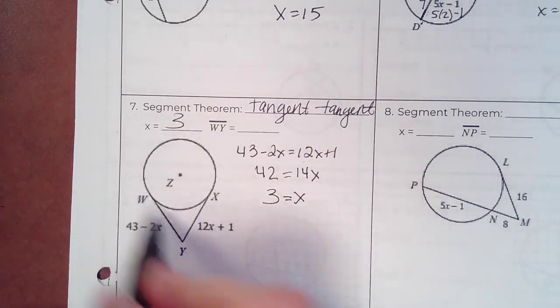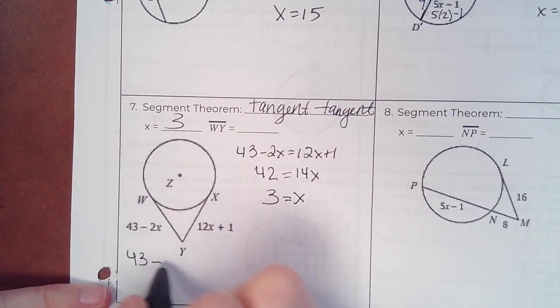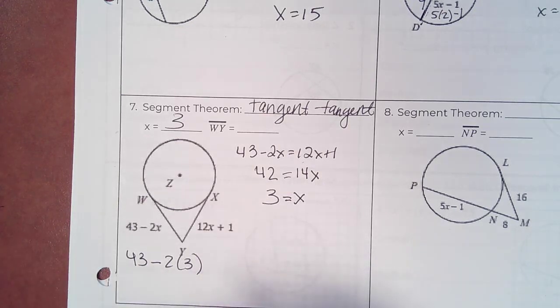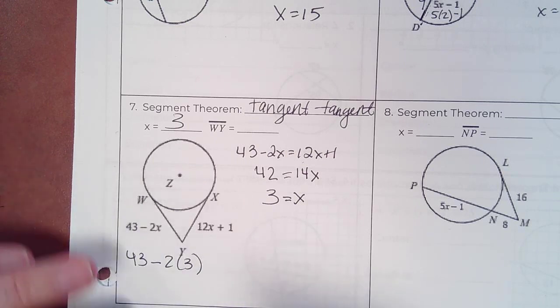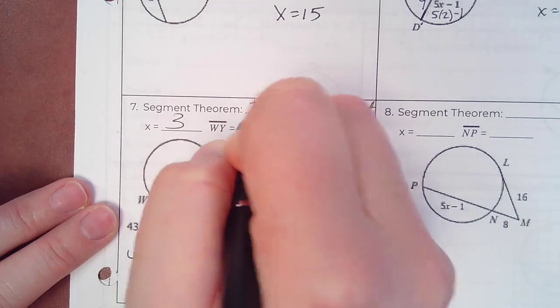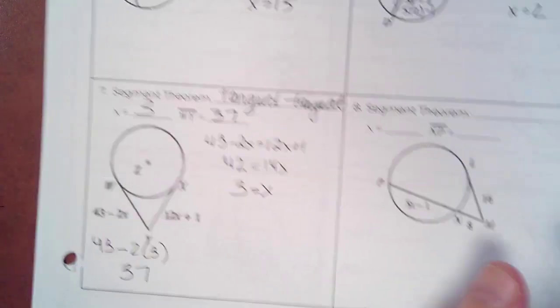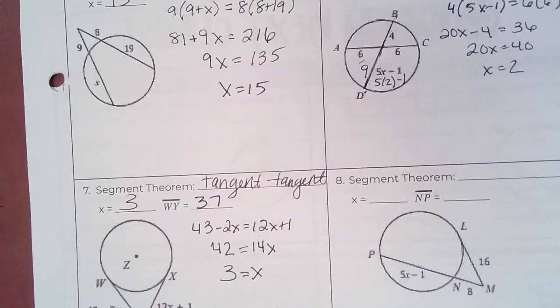I want to find WY, so 43 minus 2 times 3. So 43 minus 6, 37. The next one, see if you can try it on your own.